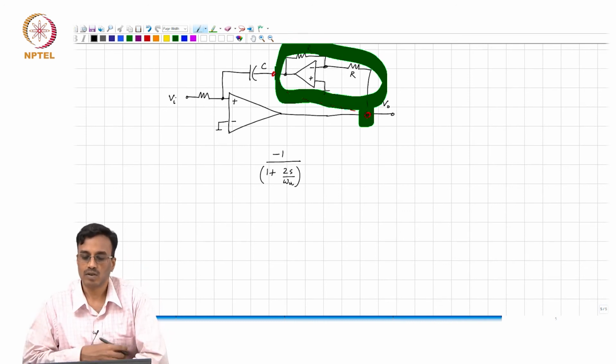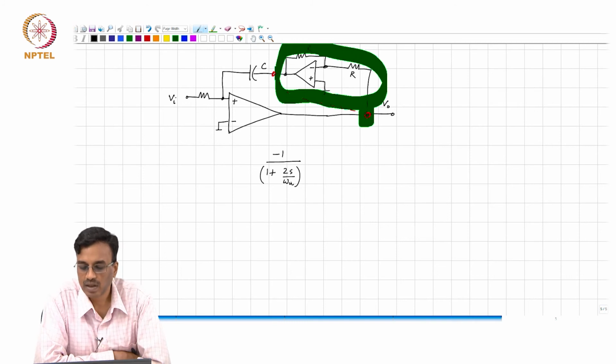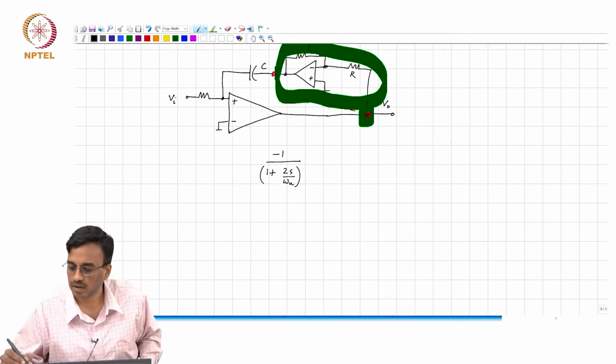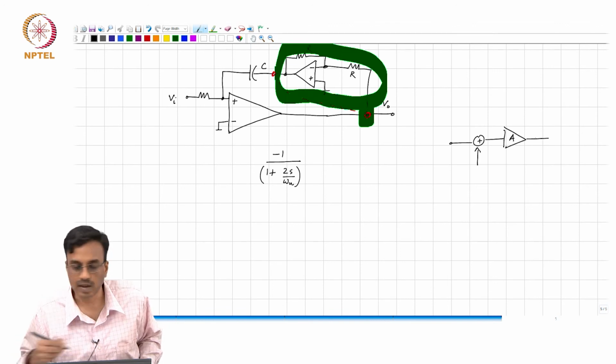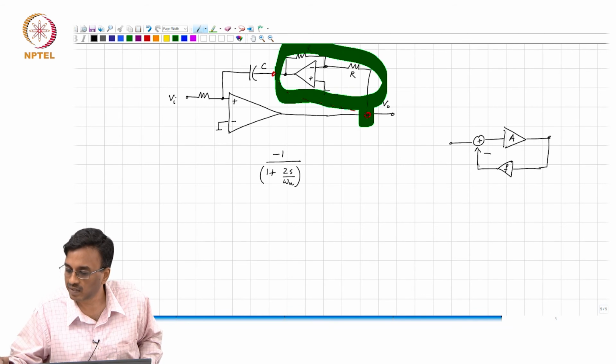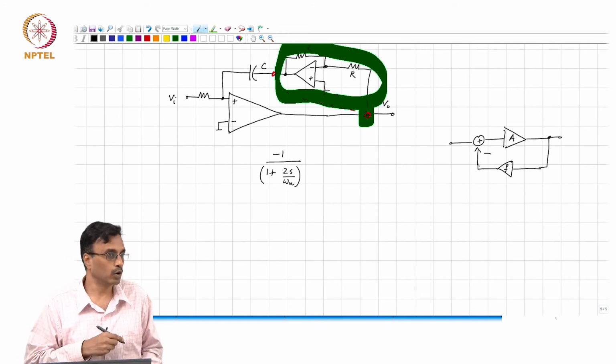In the feedback path, let me draw your attention to our standard negative feedback system, right. So, this is A and the feedback factor is f, and let us say you had some transfer function from the input to the output.